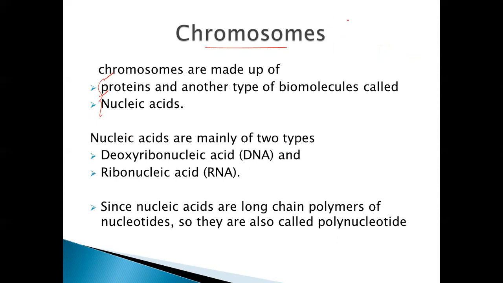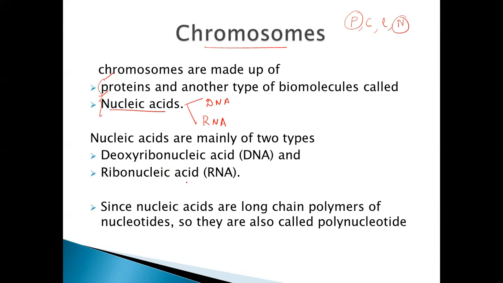Of the biomolecules present in the living system, we have proteins, carbohydrates, lipids, and nucleic acids. So we have proteins and nucleic acids present in the nucleus, in the chromosomes, which are responsible for the transmission of the characters from the parents to the offspring. And now we are looking at the structure of the nucleic acids and their chemical composition. Nucleic acids are mainly of two types, DNA and RNA: deoxyribonucleic acid and ribonucleic acid.